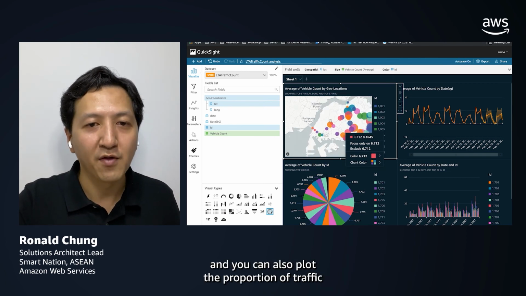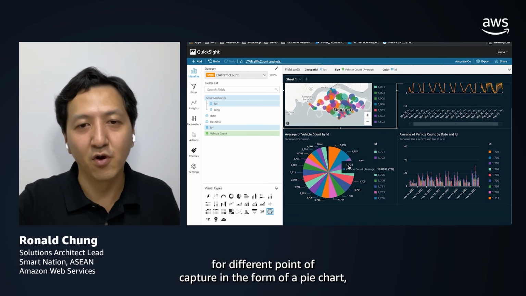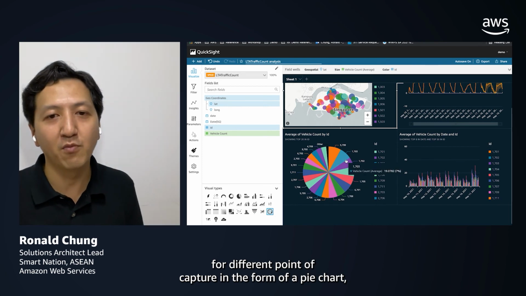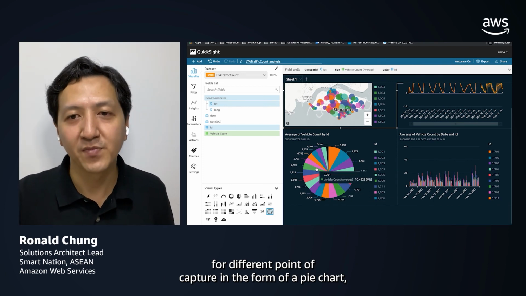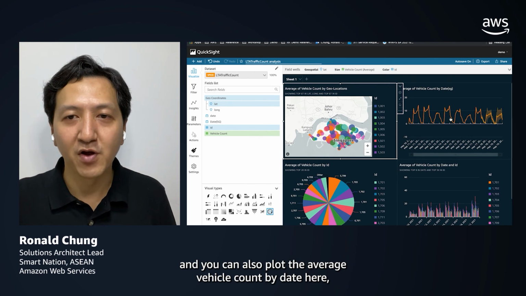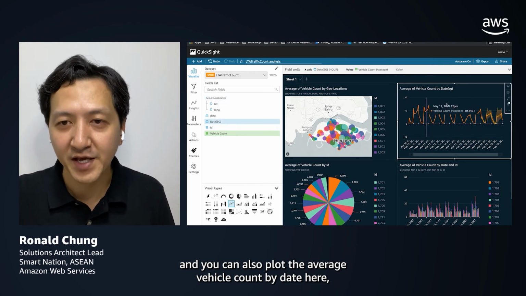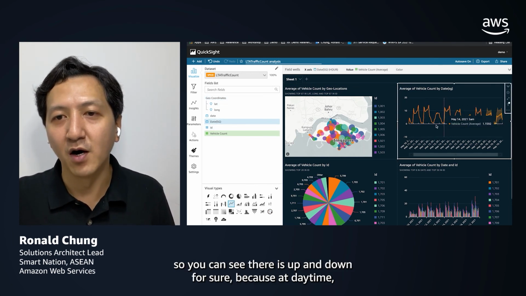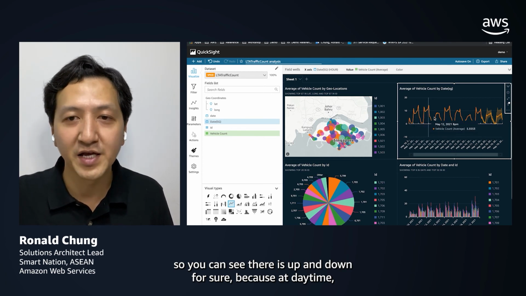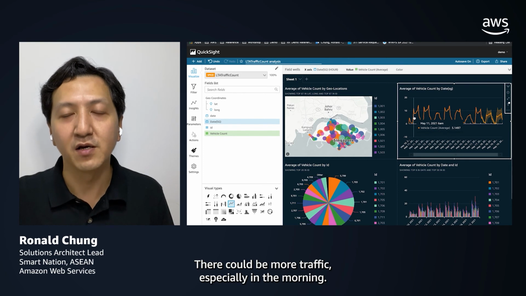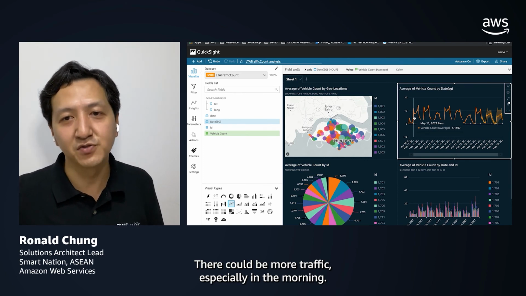You can also plot the proportion of traffic for different points of capture in the form of a pie chart. And you can also plot the average vehicle count by date here. You can see there is up and down for sure, because at daytime there could be more traffic, especially in the morning.